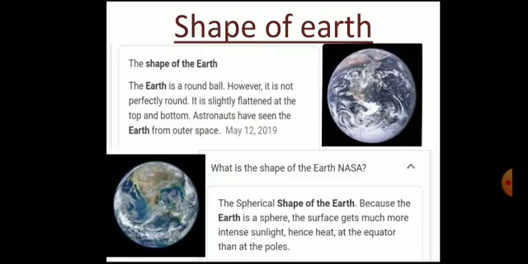Shape of the earth. What is the shape of the earth? The shape of the earth is a round ball. However, it is not perfectly round. It is slightly flattened at the top and the bottom. Astronauts have seen the earth from outer space. Okay, what is the shape of the earth, NASA? The spherical shape of the earth. Yes, its exact shape is spherical. Because the earth is spherical, the surface gets much more sunlight, hence heat, at the equator than at the poles, north pole and south pole.